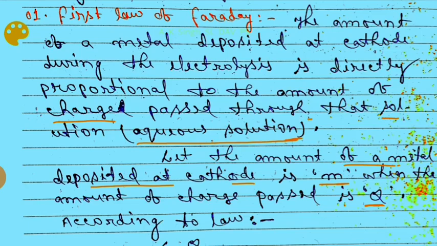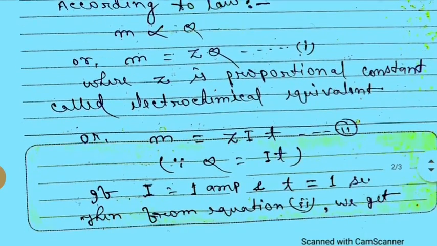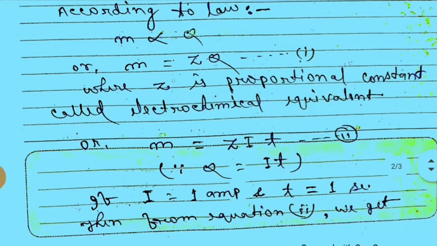So according to this law, m will be directly proportional to Q, or m is equal to ZQ, where Z is the proportional constant and is called electrochemical equivalent.